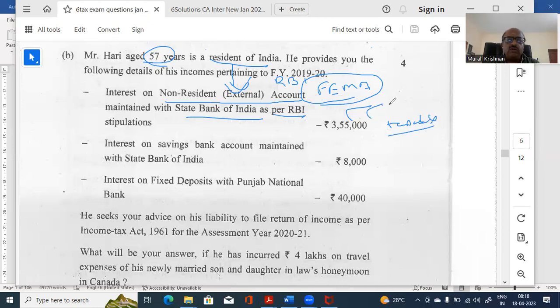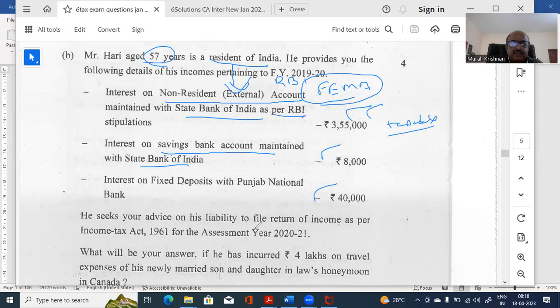So they don't tell the bank to change it to a normal SB account. They'll keep it there and they think it's not taxable. It is not taxable for a certain period of time after coming back, but after that, it is taxable. Then interest on savings account maintained in SB, it is taxable. There's no doubt about it. NRE only not. Fixed deposit only, yes, it is taxable.